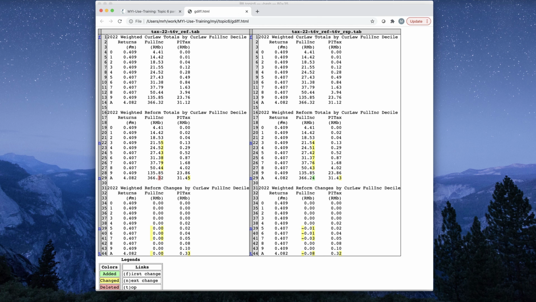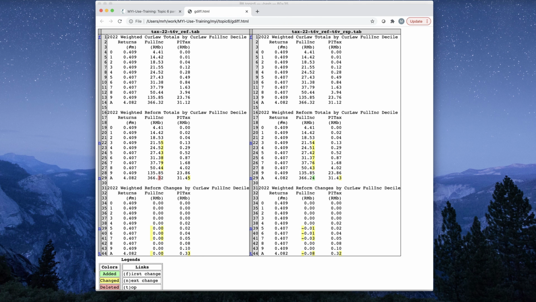So we're looking on the left, as you can see up here, at the static results, no response. And on the right, we are assuming a response. So you see under current law, before the reform, remember these are responses to a reform, so by definition, current law policy results are unchanged. And that's why we don't see any color coding up here in the first set of tables. Now, when we look at the reform, we can see the yellow color coding. That means that there are differences, and just the digits that are different are highlighted with the color.